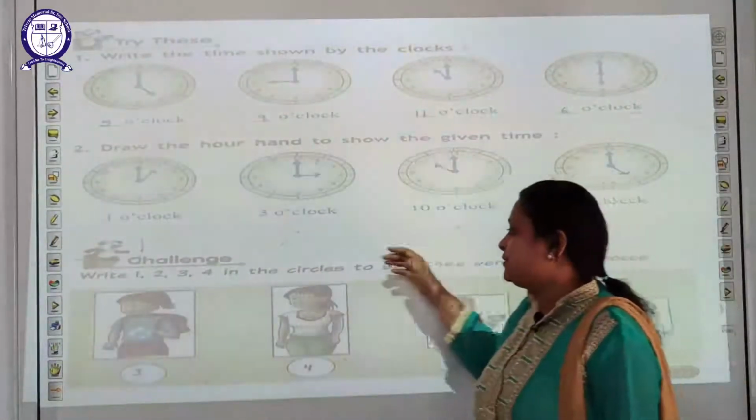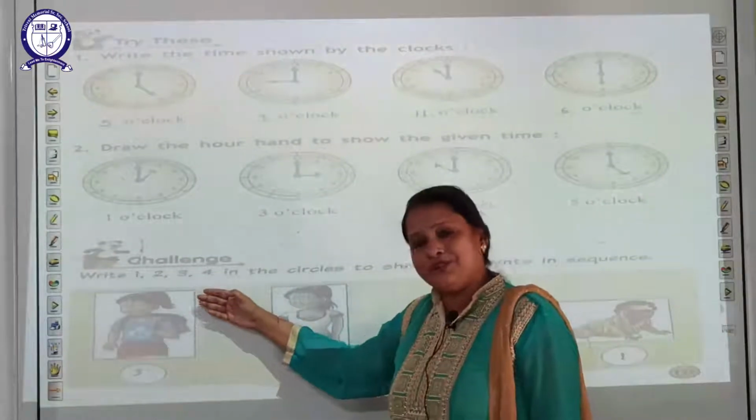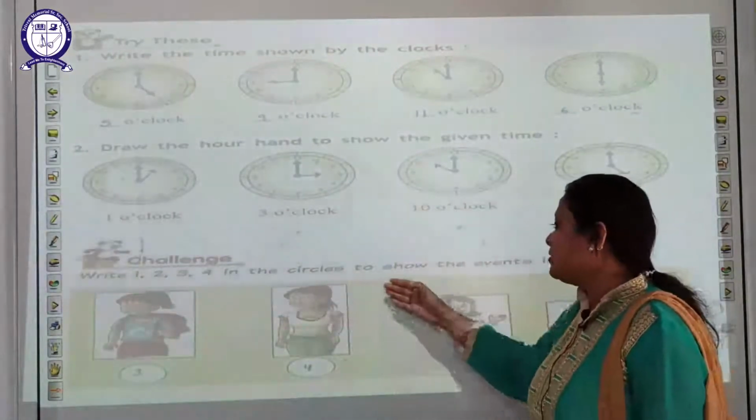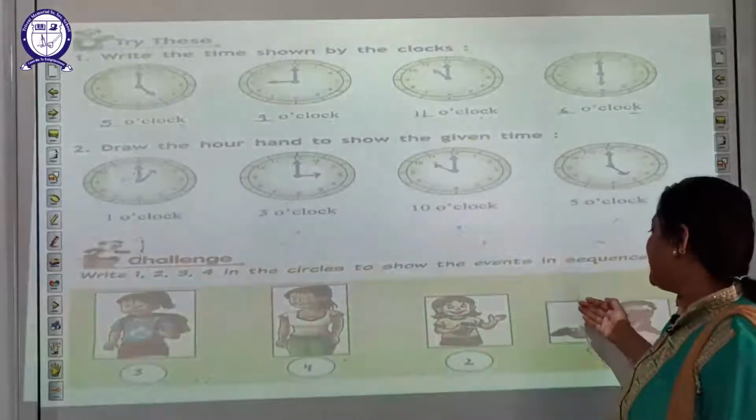At 5. Now students, here is a challenge: write 1, 2, 3, 4 in the circles to show the events in sequence.